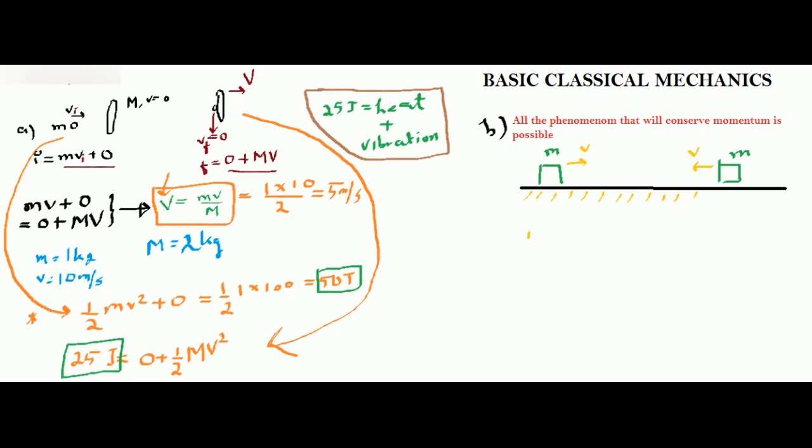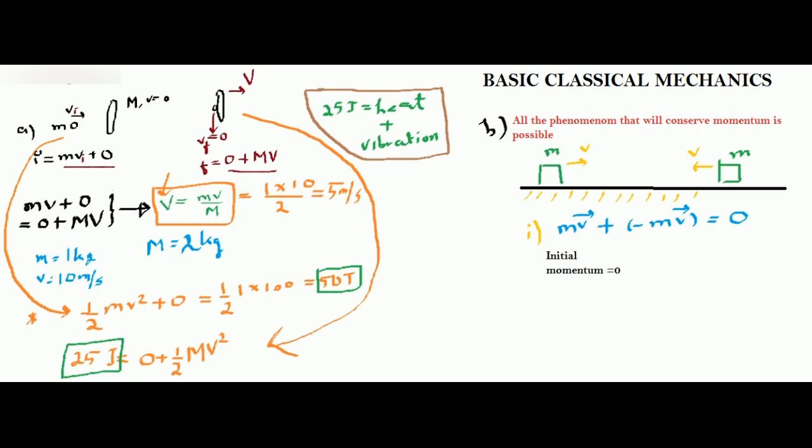Agreed? So what is the initial momentum of this system? You see, the first block has a momentum mv, and the second block has a momentum mv. If you want to find the total momentum, you need to add them. Agreed? Momentum of first plus momentum of second. But you see that the momentum of the first is in opposite direction to the momentum of the second, because the velocities are in opposite directions. So there should be a minus sign. So what is the total momentum? The initial momentum for this system is 0.